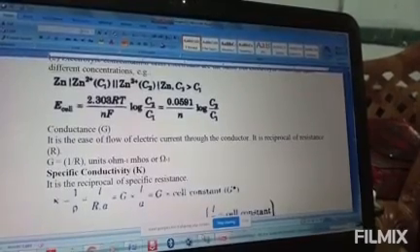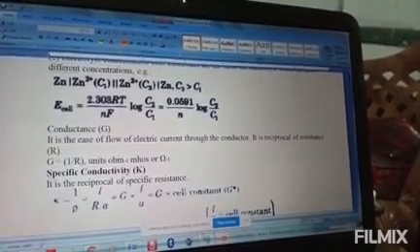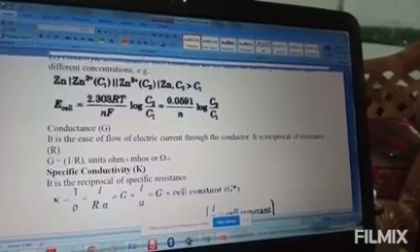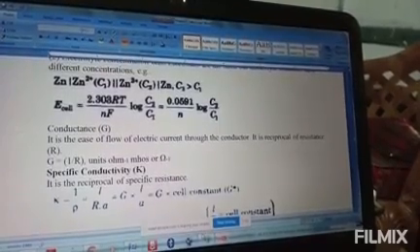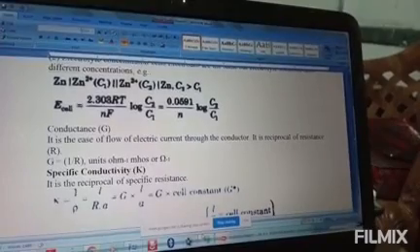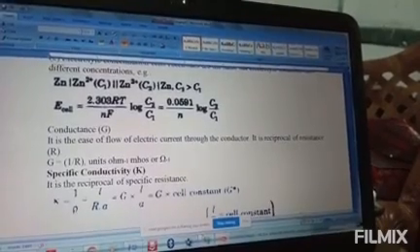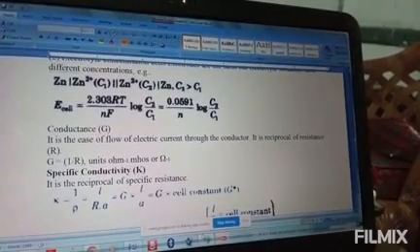Now let us go to page number 75, that is conductance of electrolytic solution. As we know, conductance is the flow of electric current through a conductor.